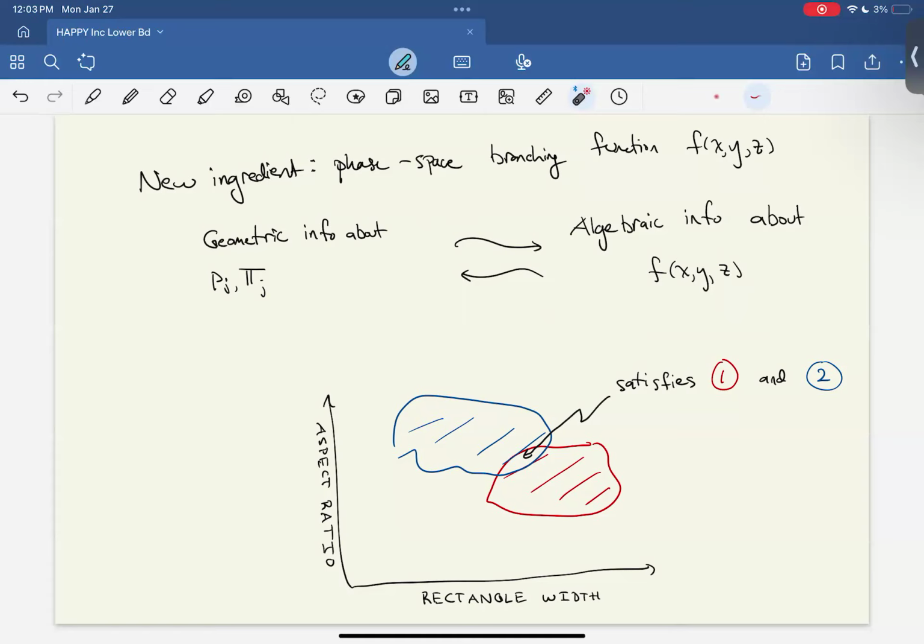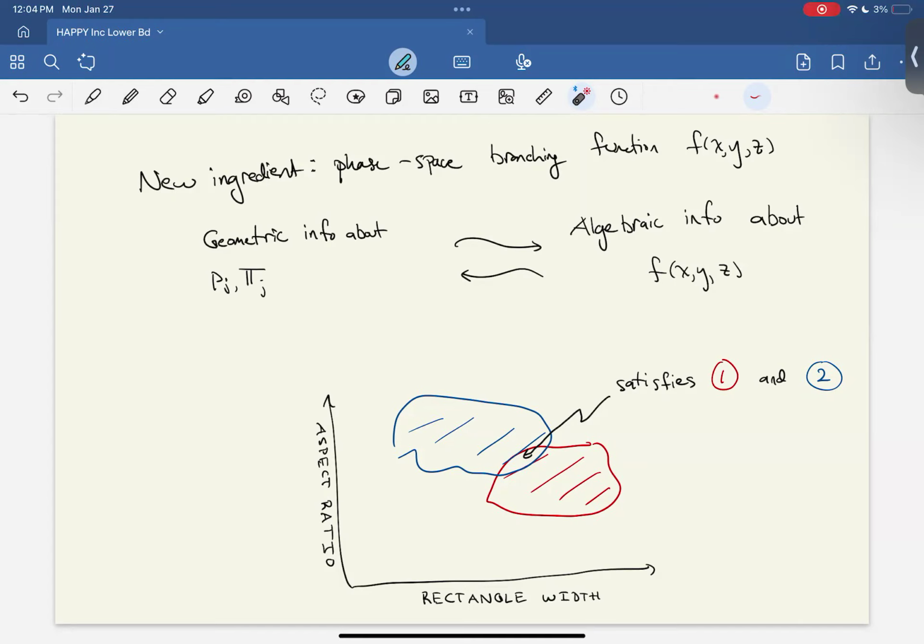So we convert basic geometric information about rectangles and how they interact with each other into algebraic information about this branching function. And then we phrase 1 and 2 also as information about the branching function. And in doing this, we convert our geometry problem into an algebra or analysis problem about analyzing a function.